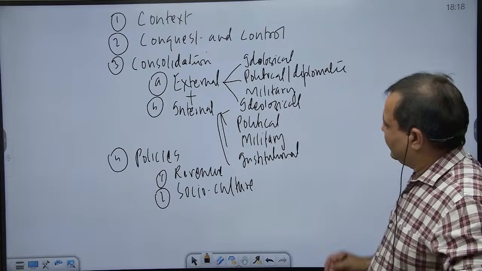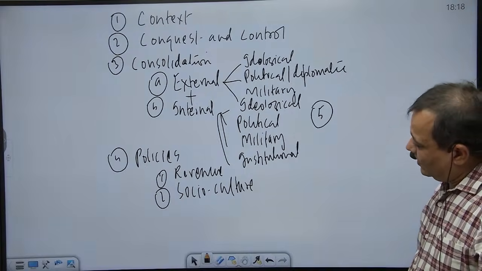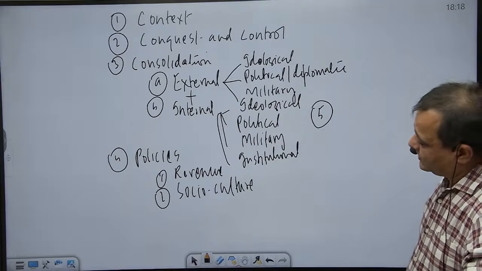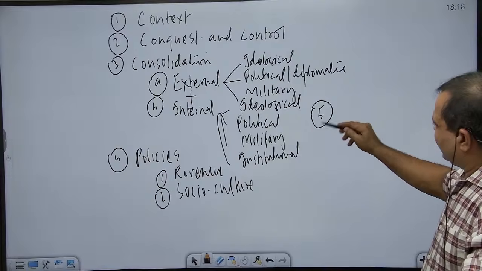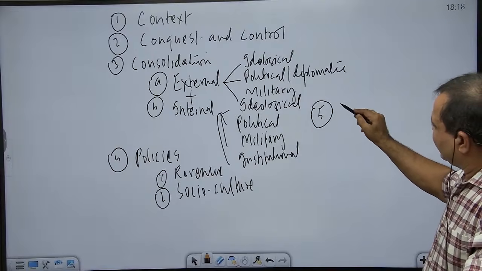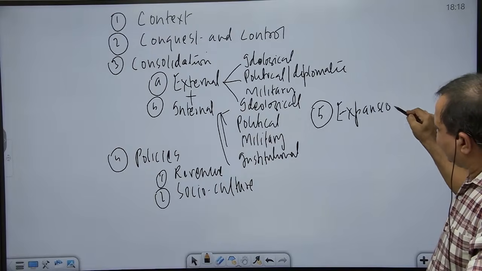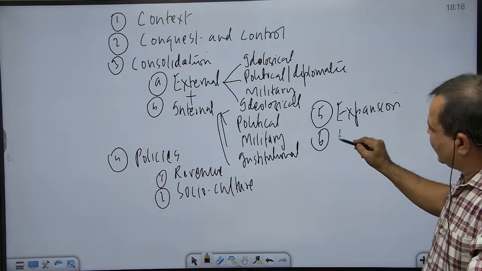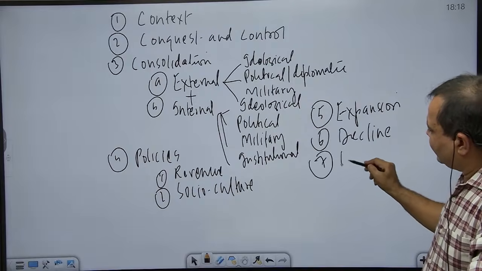And then the fifth one is again part of the same, that is, after discussing policies, of course expansion is part of the same, but this is how we can place things. We can take note of the expansion, then we can take note of the decline, and then we can take note of the legacies.